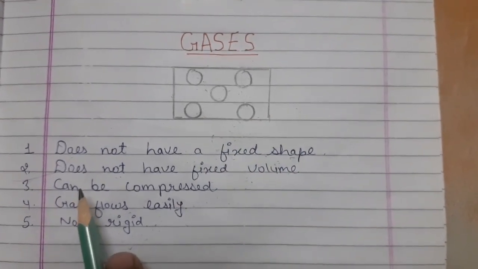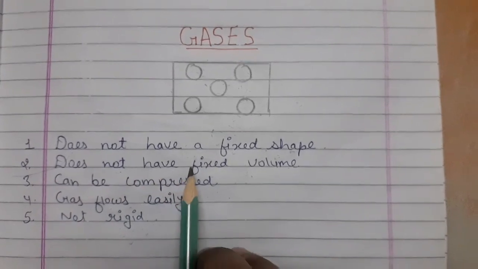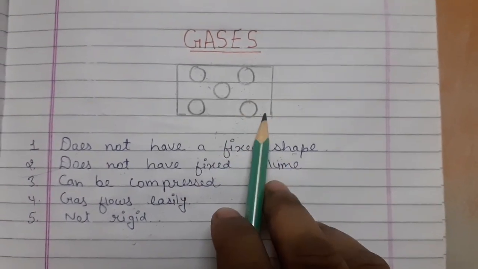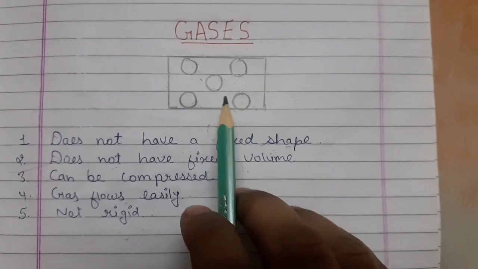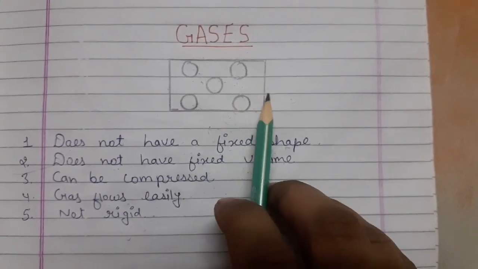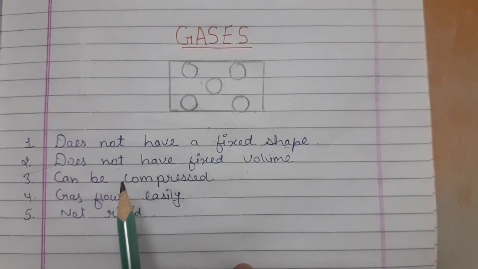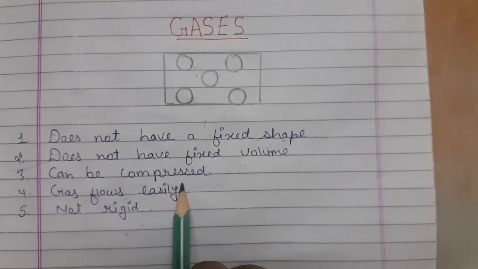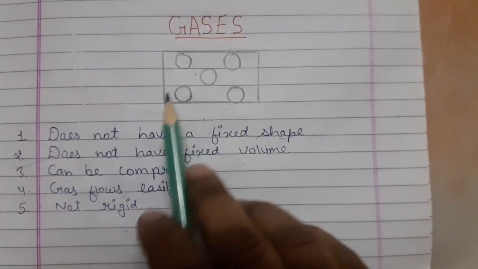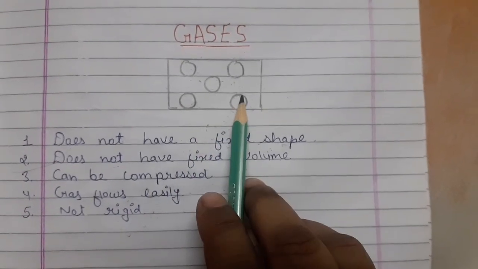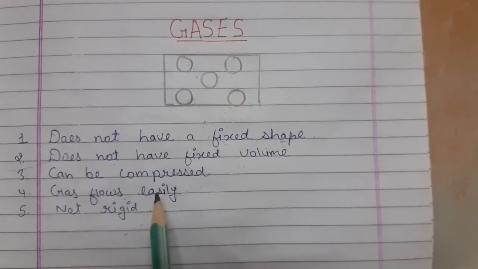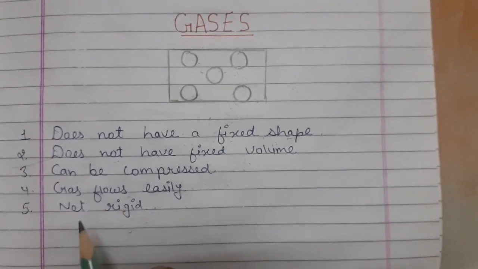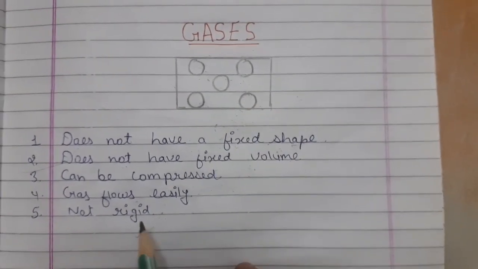Okay. Then gas does not have a fixed volume because spaces between its particles are not fixed. They can move anywhere and take the shape of the container. Then gas can be compressed easily because gas particles have large space between them. A gas flows easily because particles are free to move anywhere. Then gases are not rigid.